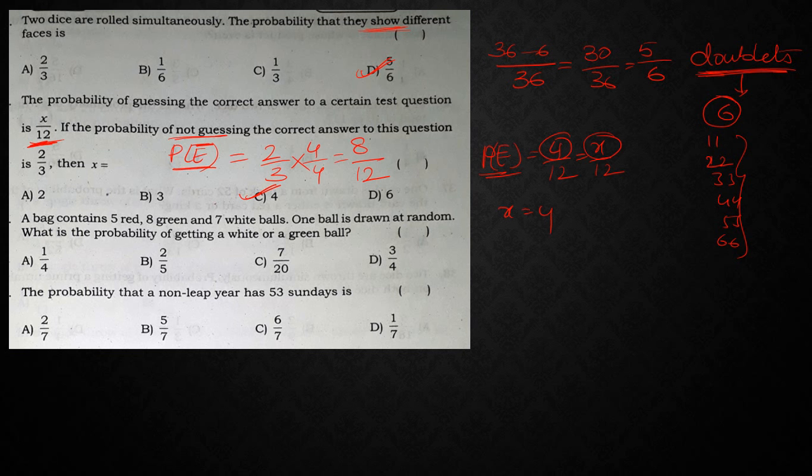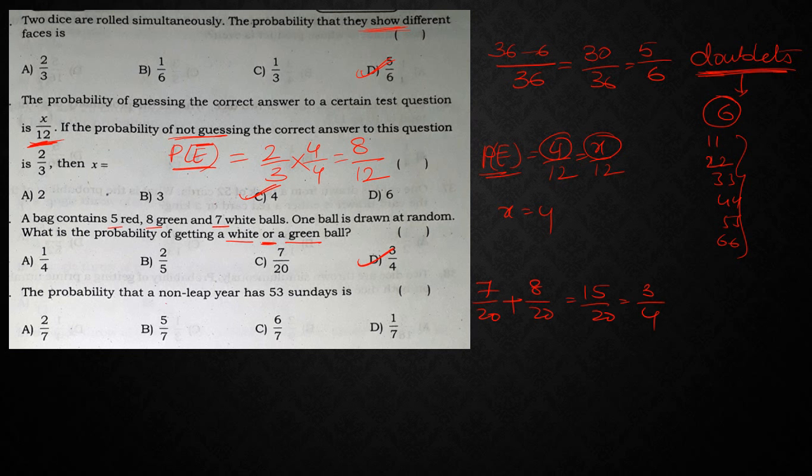A bag contains 5 red, 8 green and 7 white balls. So 8 plus 7 is 15, 15 plus 5 is 20. So the denominator contains 20. Now what is he asking? What is the probability that it is a white or a green? So you need to consider the two colors, right? 7 by 20, which is nothing but white, plus green, 8 by 20. So 8 plus 7, 15 by 20. So 15 by 20 is nothing but 3 upon 4. So the answer is 3 upon 4.